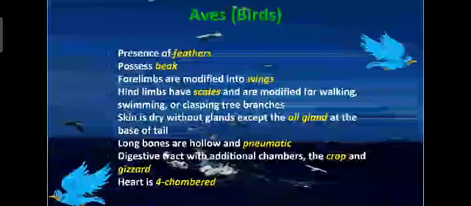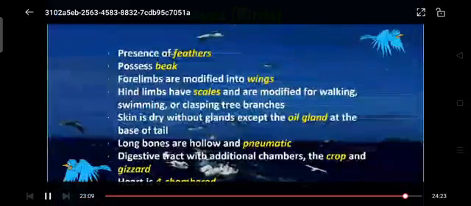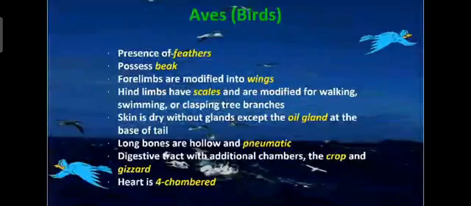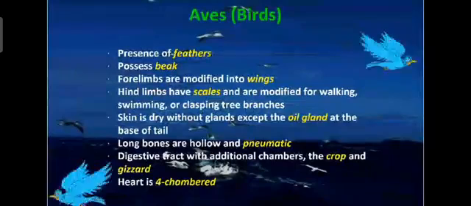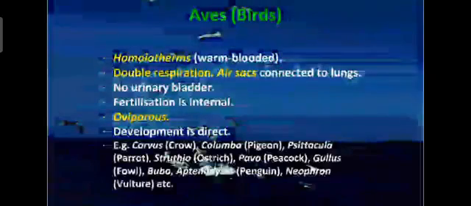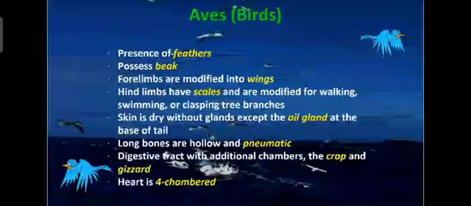Now we'll move to the next class, that is class Aves. The characteristic features of Aves: it includes all the birds. The main characteristic is the presence of feathers, which keeps the body warm, and most of them can fly except the flightless birds. Okay, so some exceptions are there. Some are flightless birds. They cannot fly. Birds usually you say all are flying, but some are flightless birds.